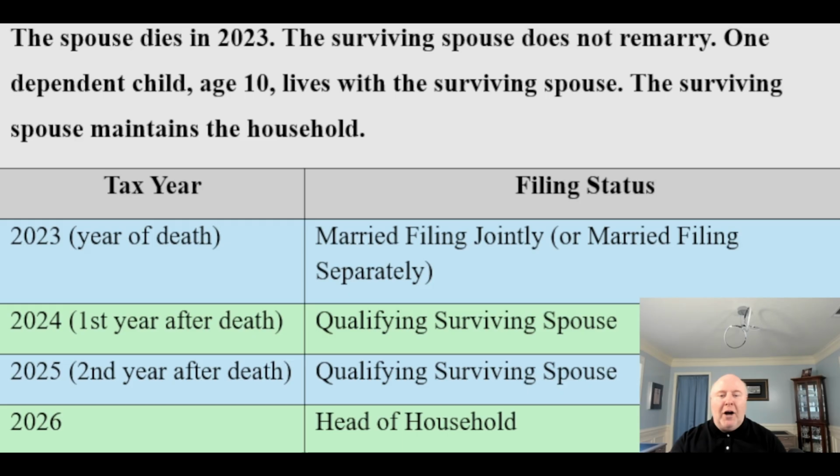Then in the following year, 2024, we still have that child. The child's living with the surviving spouse. Surviving spouse is paying for the household. Qualifying surviving spouse. That's going to be the first year that we get to claim qualifying surviving spouse. Then in 2025, all right, still taking care of them. The child's still going to be qualifying, still living with them, still paying half the support, qualifying child. Now we're in 2026. What we're probably going to do is head of household because the child is still going to likely be a qualifying child, so we're going to be able to claim them. And now we're at the head of household status. It's not as good as married filing jointly, but it's still better than filing as single.